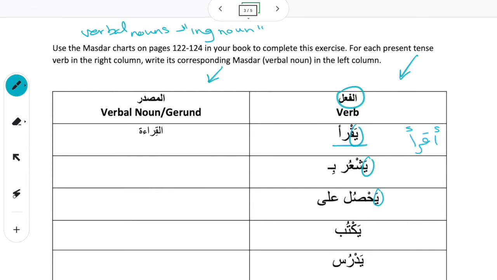Ending with a waw noon, starting with alif hamza. So if I say yaqra, I can also say aqra, I read. Yaqra would mean he reads. Aqra, I read. If I say naqra, we read, right?